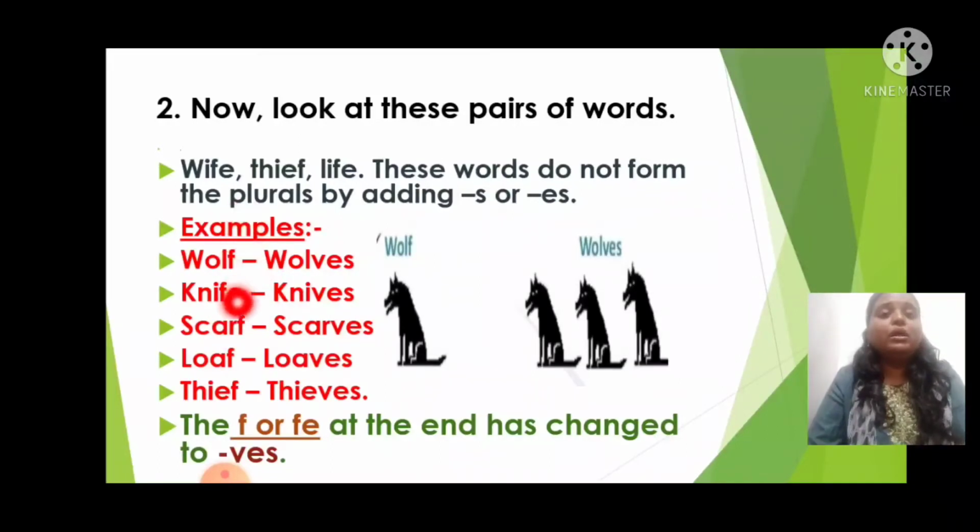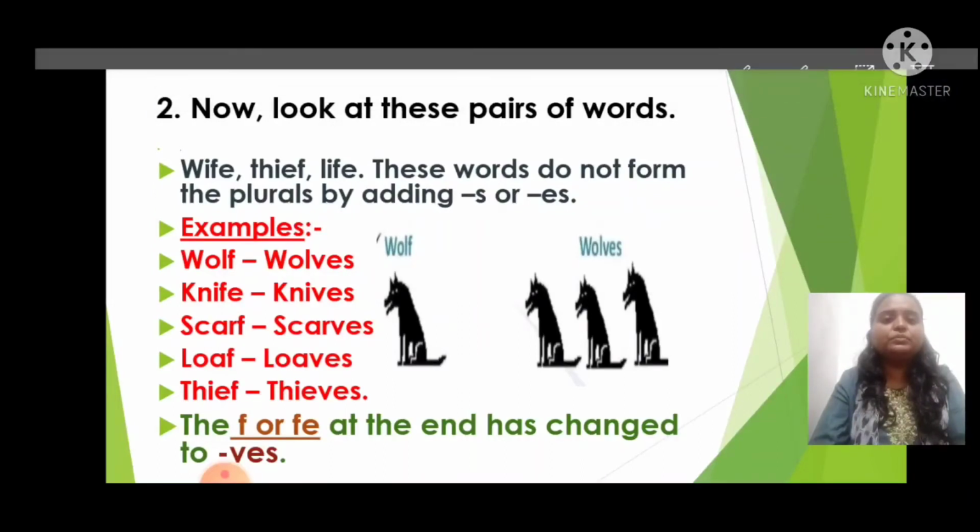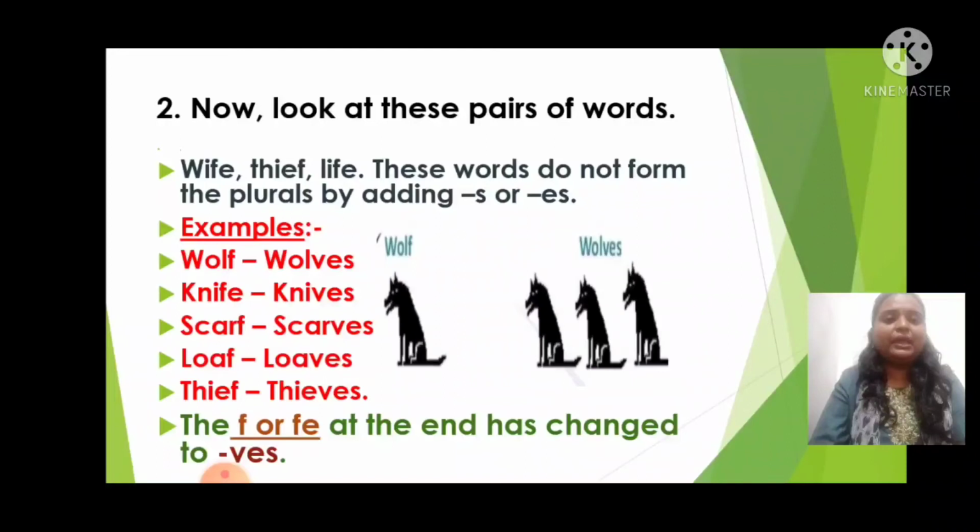Okay, so the words which are ending with f or fe, I mean the singular nouns which are ending with f or fe, there what we need to do, see in the last you see f or fe at the end has changed to ves. F we need to cut, and add ves.